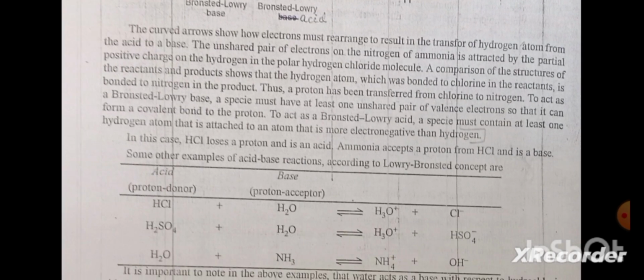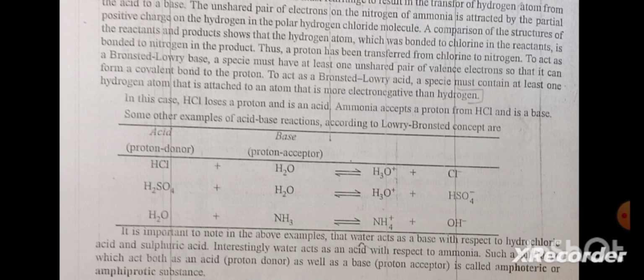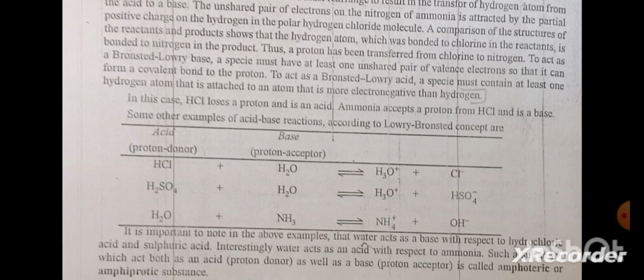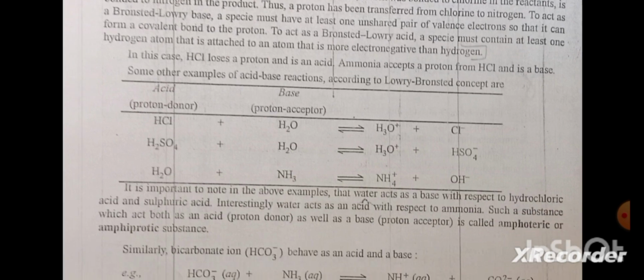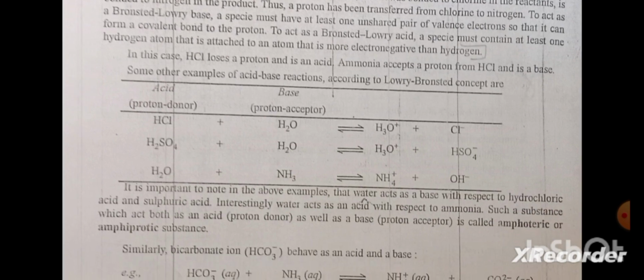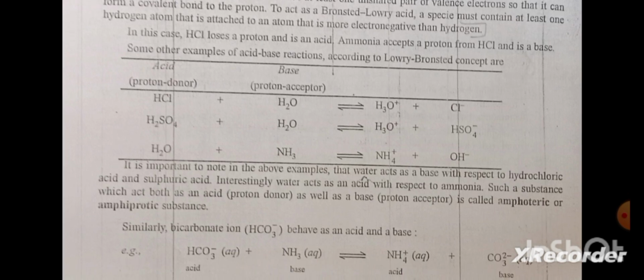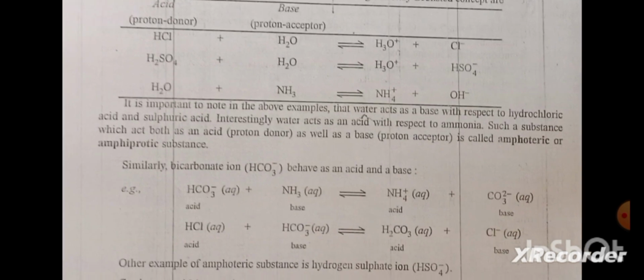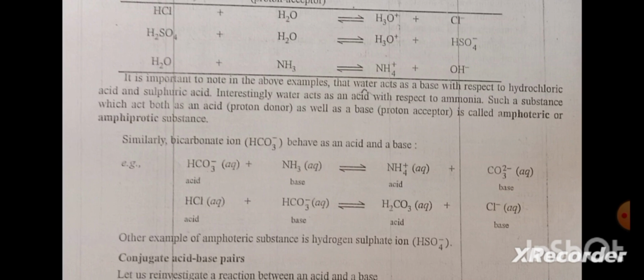Some other examples of acid-base reactions according to the Lowry-Bronsted concept are given as below. It is important to note in the above examples that water acts as a base with respect to hydrochloric acid and sulfuric acid. Interestingly, water acts as an acid with respect to ammonia. Such a substance which acts both as an acid as well as a base is called an amphoteric or amphiprotic substance. Similarly, bicarbonate ion behaves as an acid and a base.